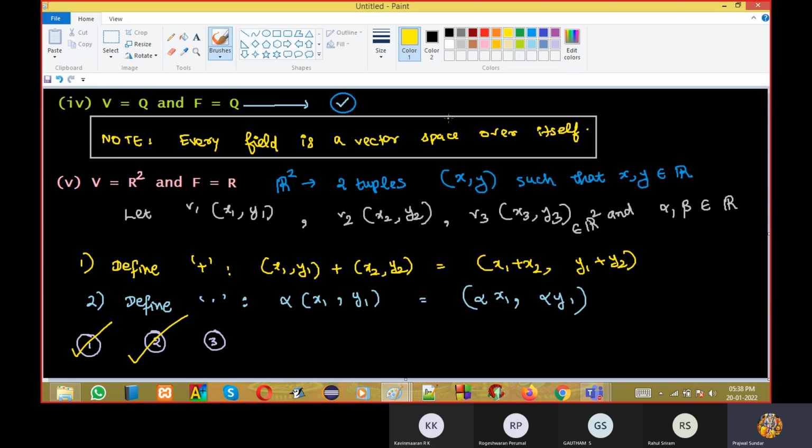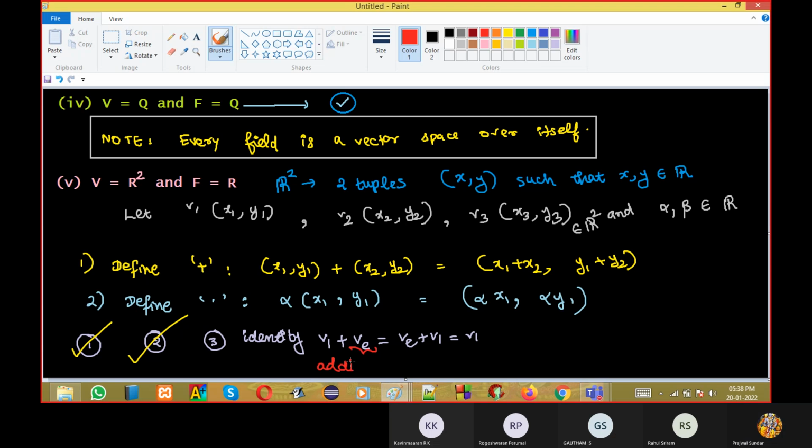Third is identity, correct? Now tell me, what is the identity element? I need vector 1 plus 0, and 0 plus vector 1, to be equal to vector 1. So I won't write 0, I'll write E. The vector E, the identity vector, satisfies E plus V1 equals V1 plus E equals V1. This I'll call the identity vector.